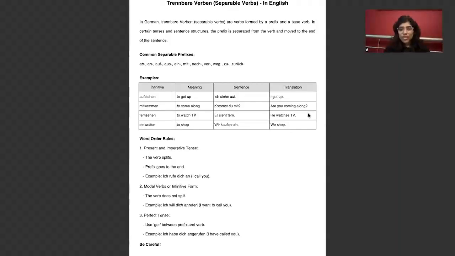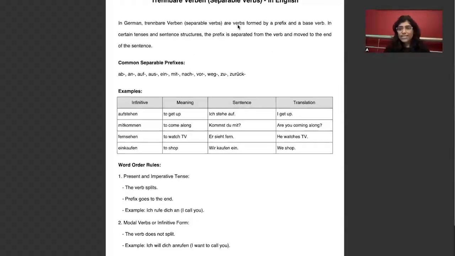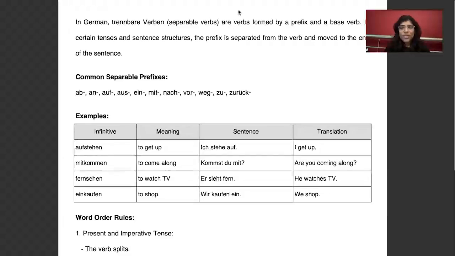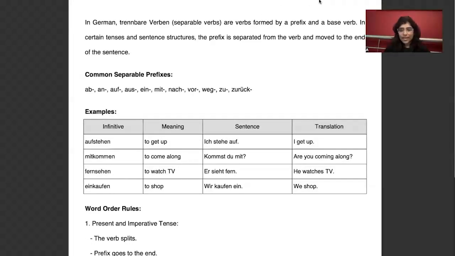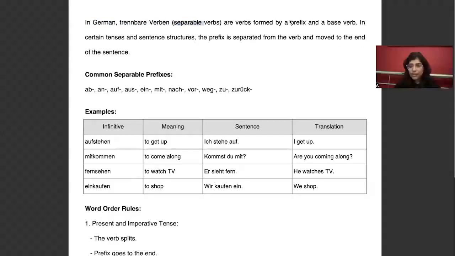Trennbar verbs are called separable verbs in English. In German, Trennbare Verben, which are separable verbs, are always formed by a prefix and a base verb. In certain tenses and sentence structures, the prefix is separated from the verb and moved to the end of the sentence. You will understand what it means in some time.